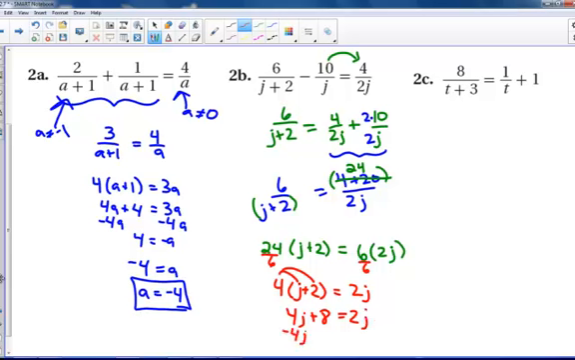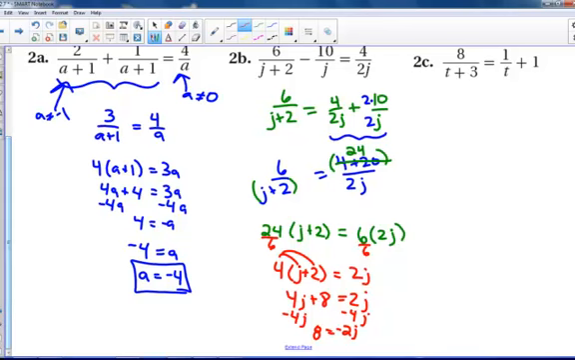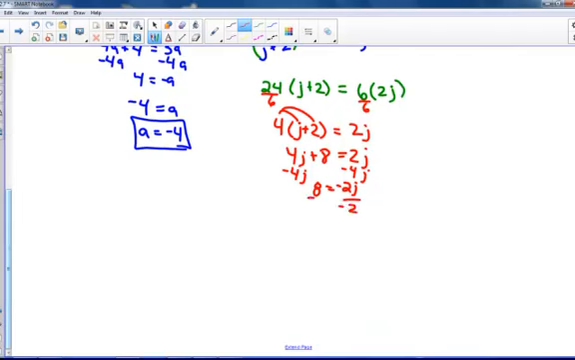So bring the 4j over. 8 equals negative 2j. And then when you divide by negative 2, j equals negative 4.